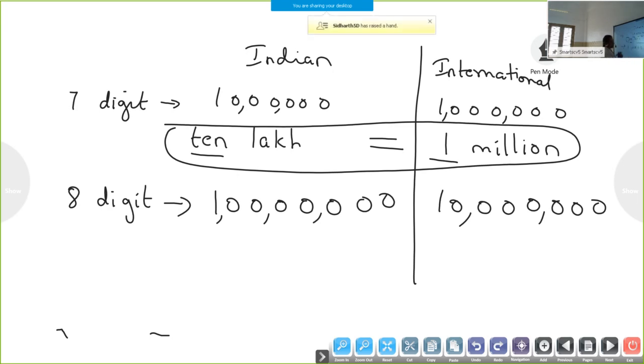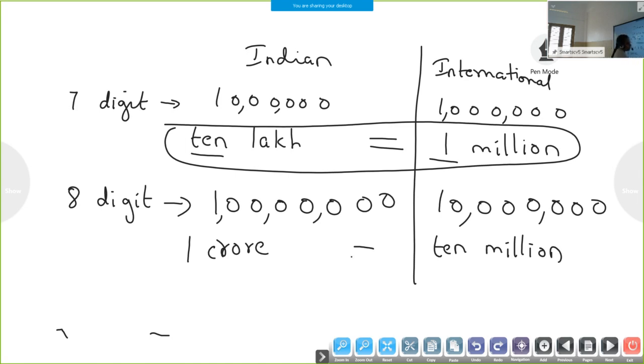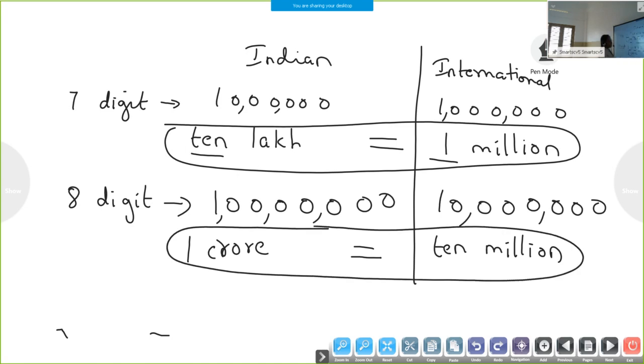So how will you read this 8-digit number in Indian? This one is 1 crore. The smallest 8-digit number is 1 crore, but here it is 10 million, isn't it? It is 10 million. But both are 8-digit numbers, they are equal. Again, we got another important relation. 1 crore is equal to 10 million.